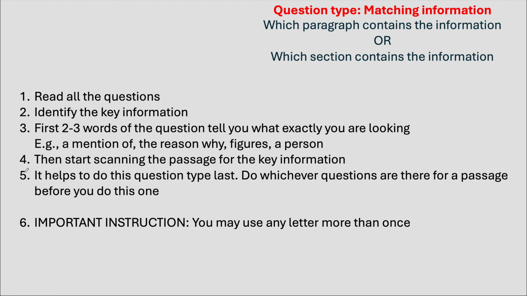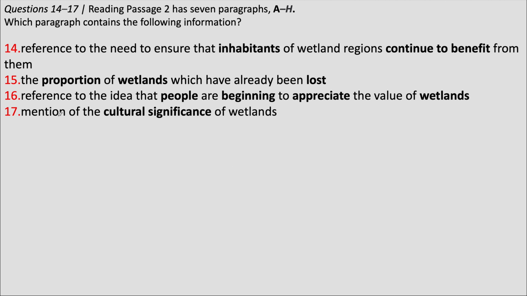For this question type, read all the questions, identify the key information. The first 2-3 words of the question tell you what kind of information you're looking for. For example, proportion here could mean a percentage is mentioned or some reference to a part of something is mentioned.